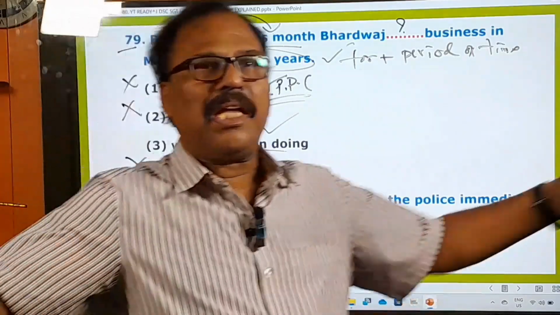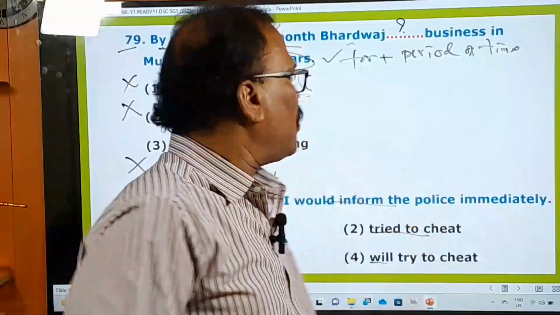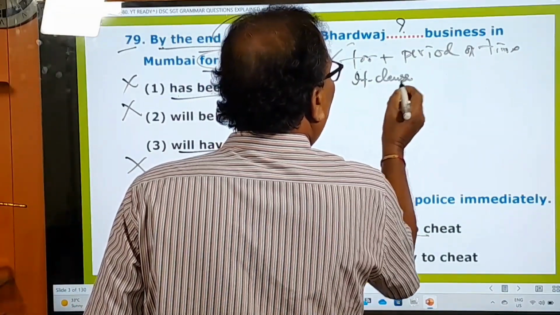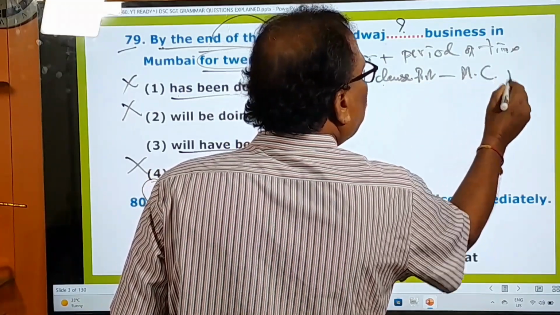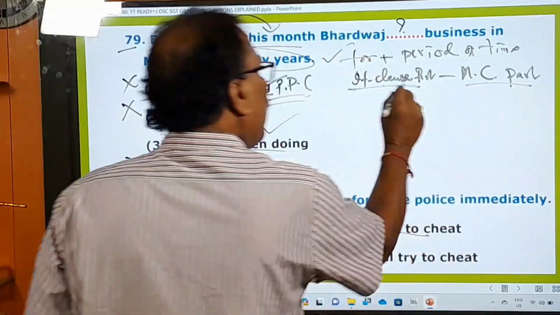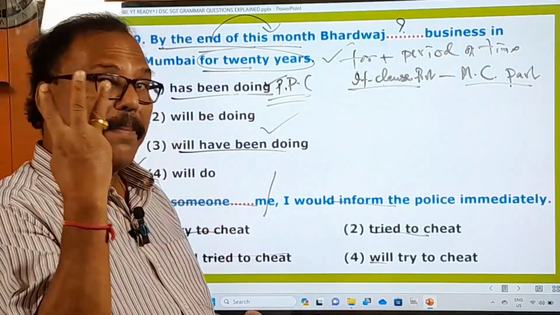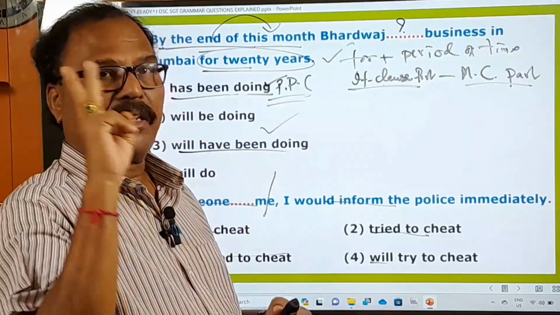So in every if sentence there are two parts, if clause part and main clause part. Very important: if clause part, and then main clause part. MC means main clause part. So in every if sentence there will be these two parts, and there are three patterns with if clauses.